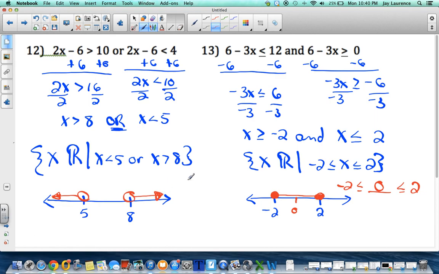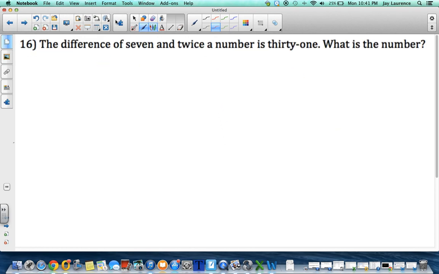Remember, ORs tend to look like this. There's only the one exception, which I've only mentioned. I haven't really gone over. We're not going to see that exception on the test. And ands look like this one here, okay? Again, there is an exception, but we're not going to get to that now. Just planting a seed for later. All right, 2 more problems.